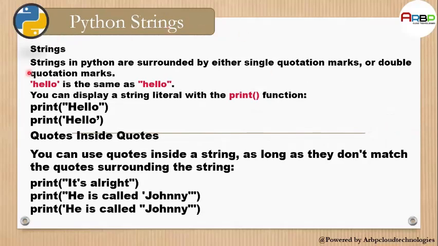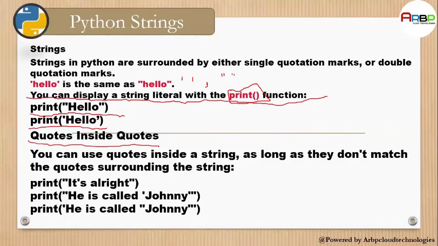So now we have Python strings. Strings in Python are surrounded by either single quotation marks or double quotation marks. 'hello' is the same as "hello". As I told you in the previous lecture also, you can use either quotation style; it's the same. You can display a string with the print function. By this function, you can display it. print("hello") and print('hello') are both the same.